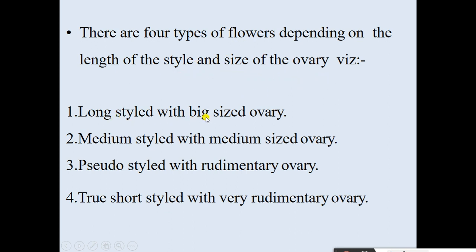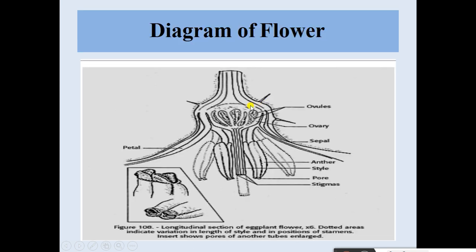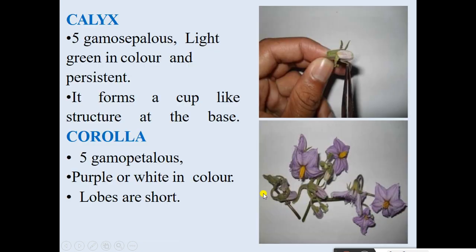First, long style with big size ovary; medium style with medium size ovary; pseudo-short style with rudimentary ovary; and true short style with very rudimentary ovary. This means maximum fruit setting occurs in the long style with big size ovary, as compared to the other style flowers. Next, see the floral diagram of the brinjal flower: the ovules, ovary, sepals, anthers, style, pores, stigma, petals.